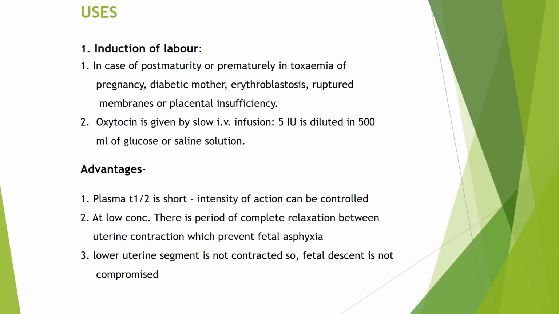Now let's discuss the uses. First use is induction of labor. In case of post-maturity or prematurely in toxemia of pregnancy, diabetic mother, erythroblastosis, ruptured membranes or placental insufficiency, oxytocin is given by slow IV infusion in a dose of 5 international units diluted in 500 ml of glucose or normal saline solution. Now what are the advantages?